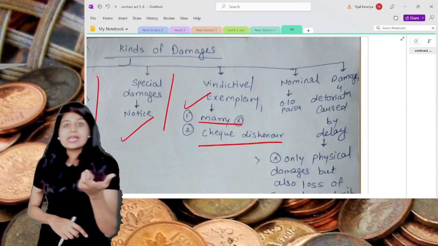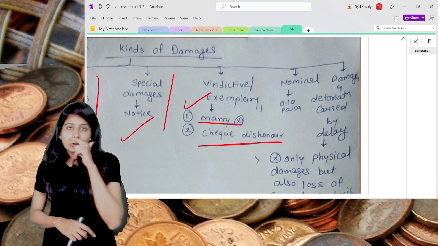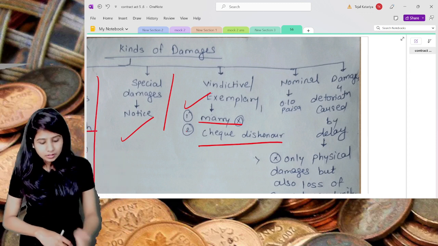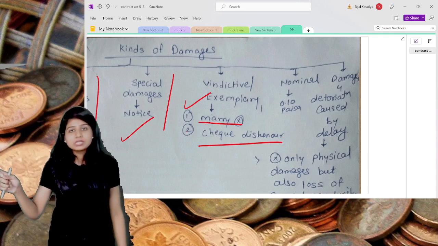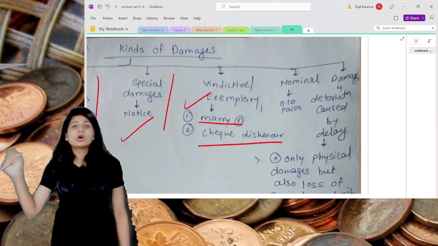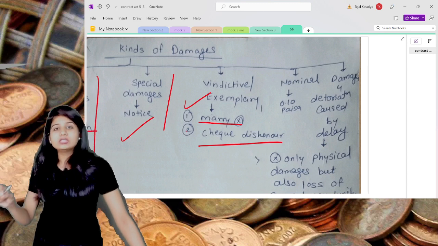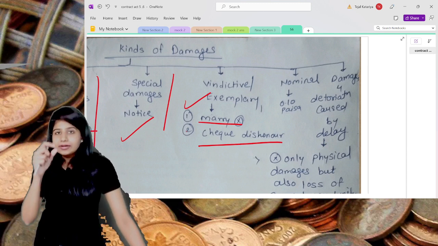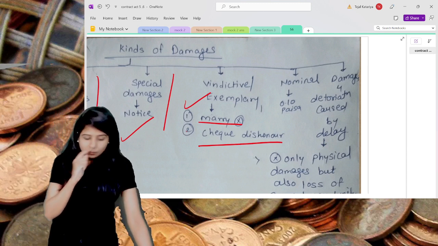Try to write the exact language whatever is given in your module in the paper. Don't write only hurting someone's feelings and dishonor of check for any reputation loss. Don't write only these two or three words. Try to write whatever is given in your module.